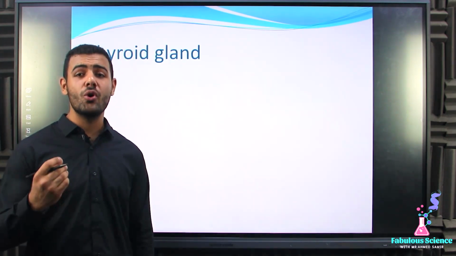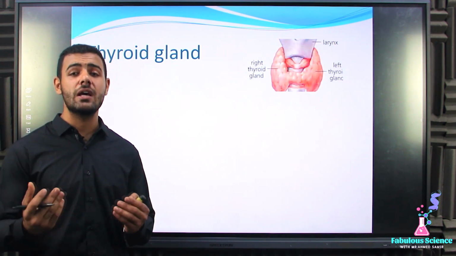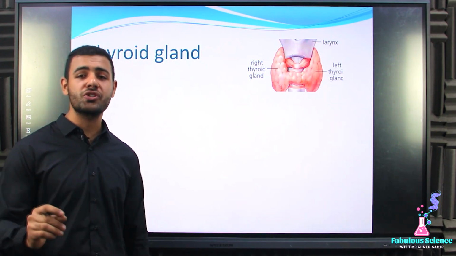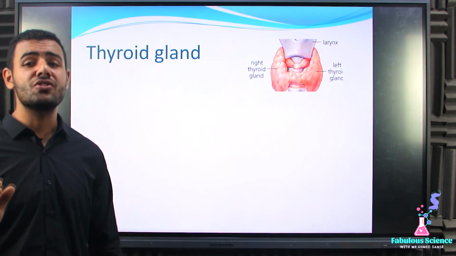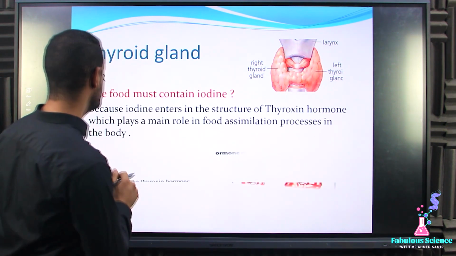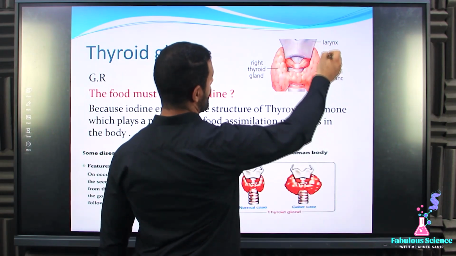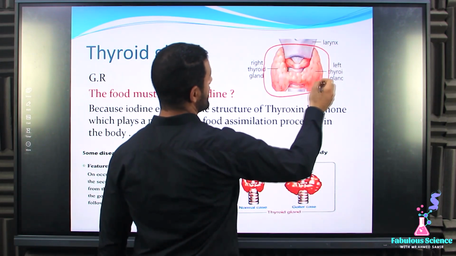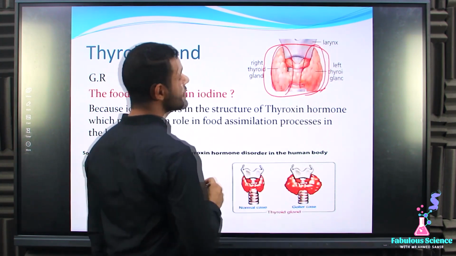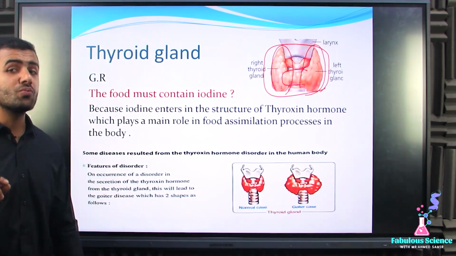So we should eat food that contains iodine, because it enters the main structure of the thyroxine hormone. Here is a picture of the thyroid gland, which, as we said, consists of two parts linked together with a small part.